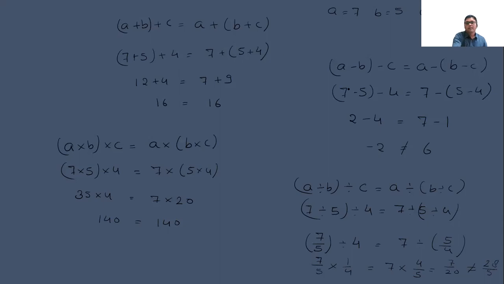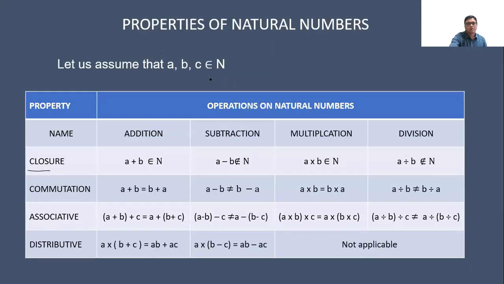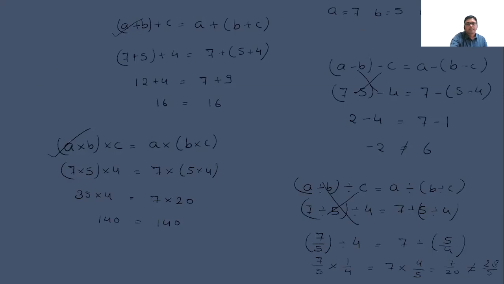It means it doesn't follow over the subtraction, doesn't follow over the division, and follows only over the addition and the multiplication. Okay, now let's talk about the distributive property.